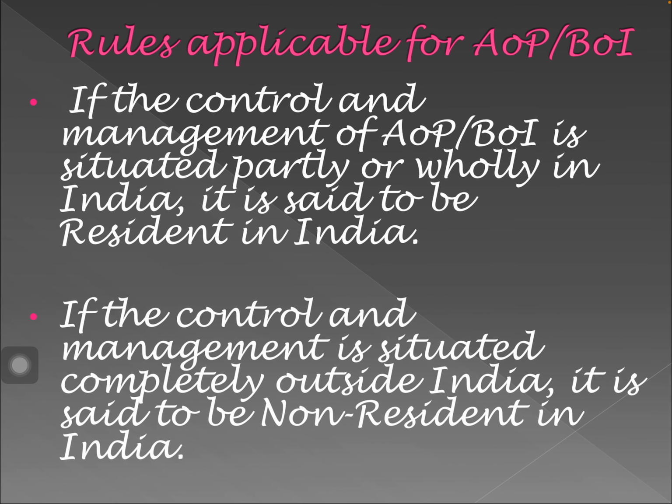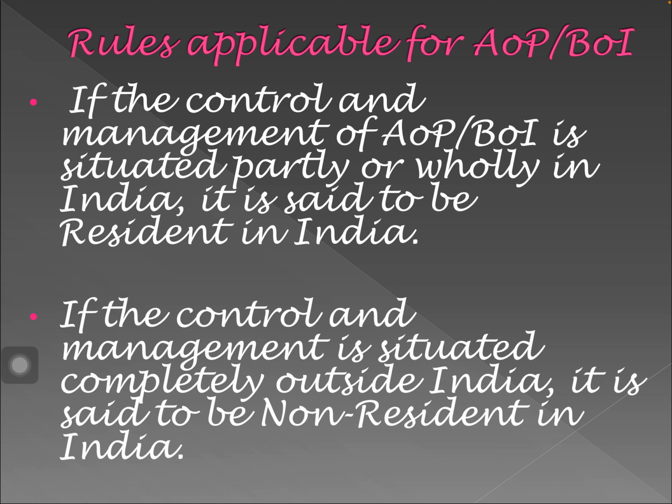Now let us see for AOP and BOI. For AOP and BOI, you can only see whether it is resident or non-resident. There is nothing called ordinarily resident or not ordinarily resident. There are only two residential statuses for AOP and BOI. AOP is association of persons and BOI is body of individuals.